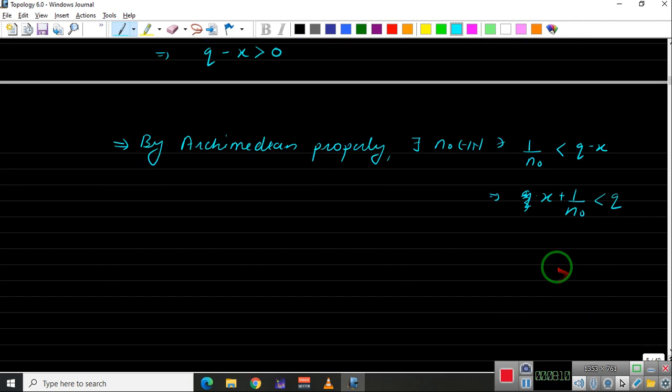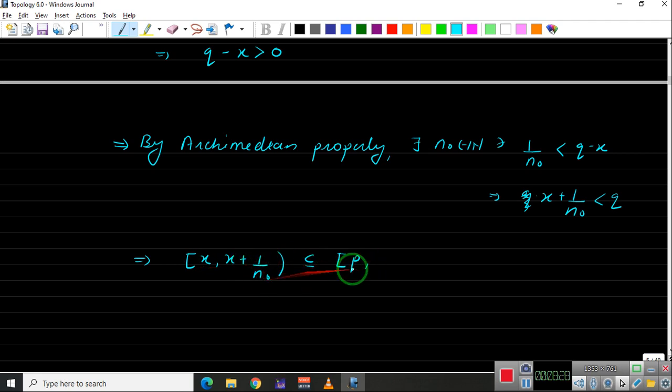That means even if we start with X and go to X plus 1 upon n naught, this will be contained inside P comma Q, right? It can also be X, no problem.